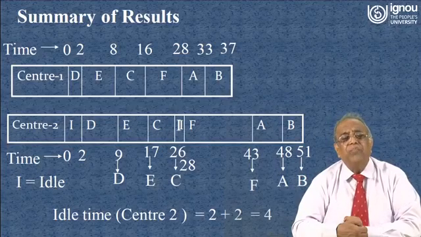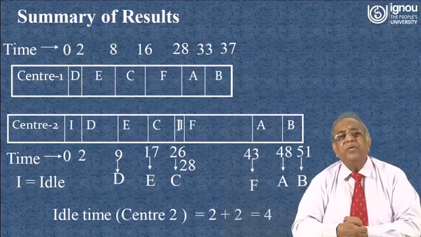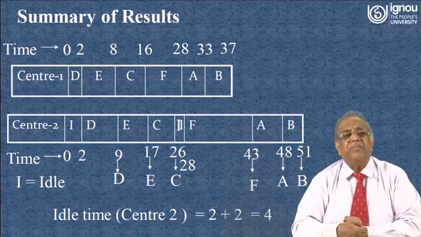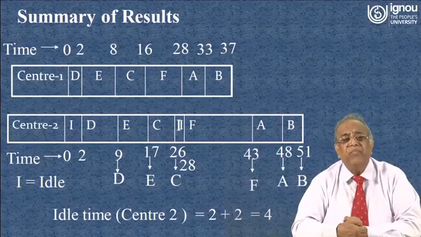So, 17 plus 9, that is 26. C will be completing its operation 1 at work center 1 and operation 2 at work center 2. The processing time of F at the first work center is 12, so 16 plus 12, 28 hours, F will be ready for its operations at work center 2.